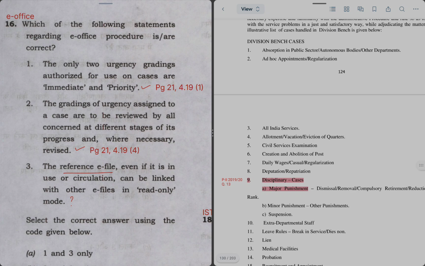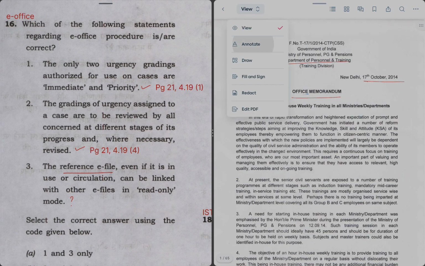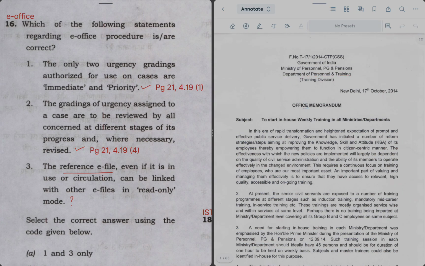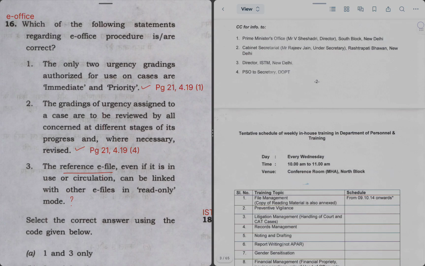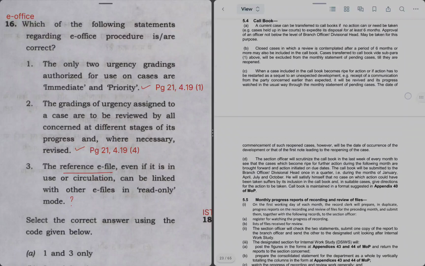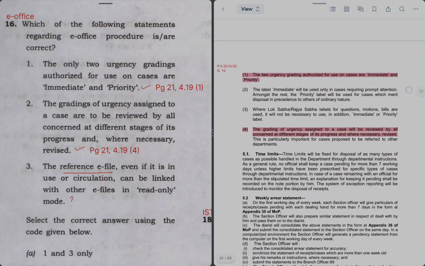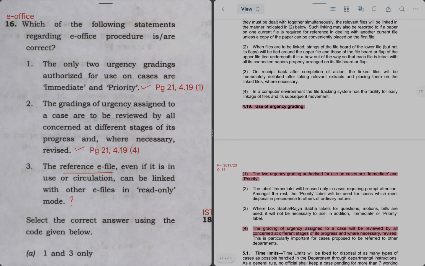So let me open the e-office PDF so that you can see the right answer. Let's go to page number 21. For e-office, the urgency gradings are only two, immediate and priority. So statement 1 is correct.